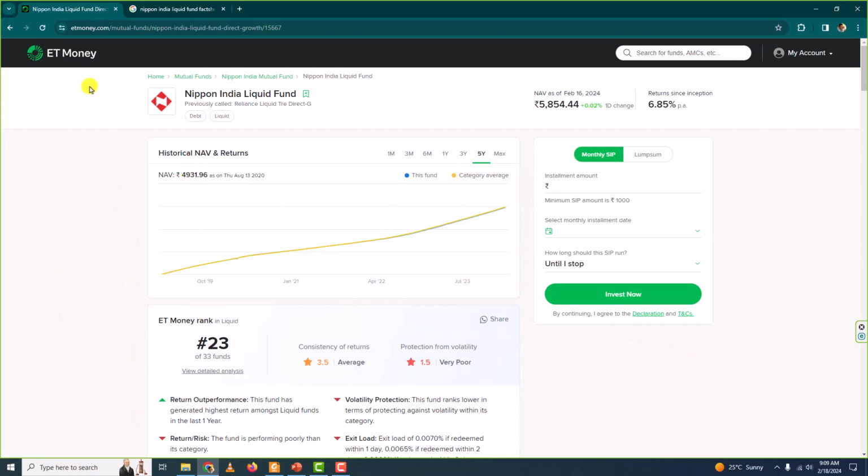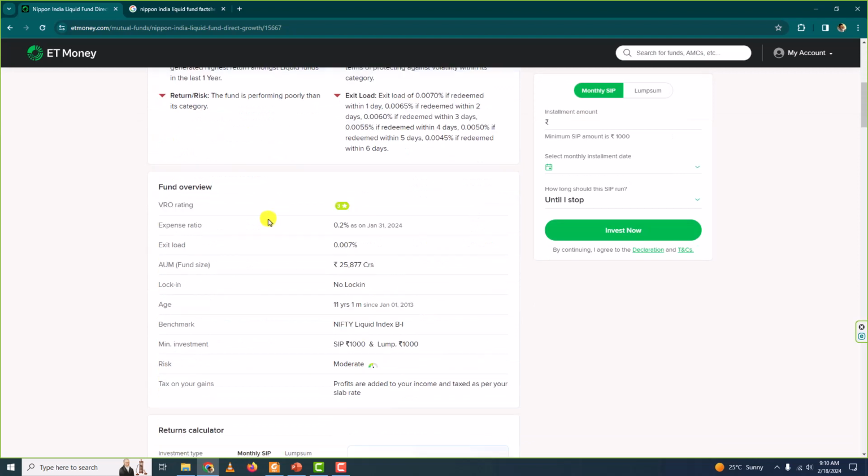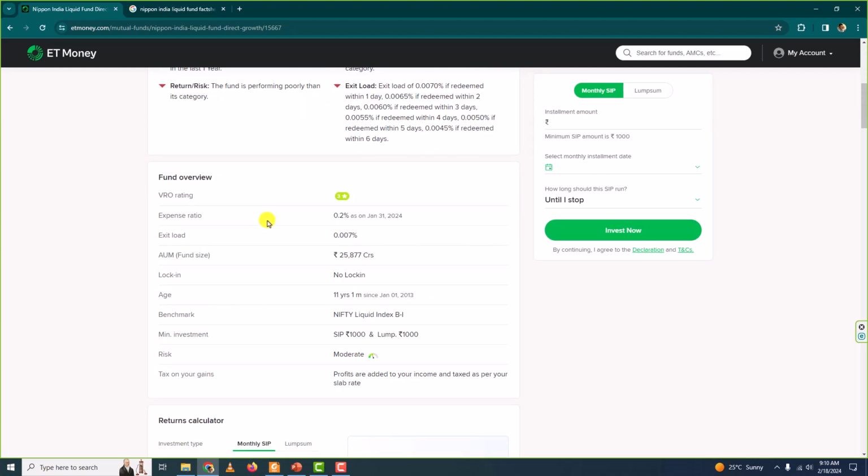I am in etmoney.com and in the page of Nippon India Liquid Fund. And before we proceed, I want to tell about the lie that I told in the previous video. In the previous video, I told the age shows you the date of inception of the mutual fund. But in reality, all the mutual funds on this website show age as Jan 1st, 2013. This is not really the age of the mutual fund.